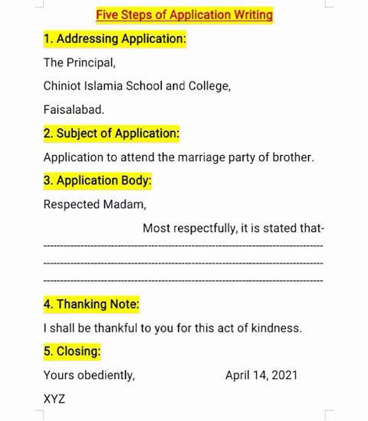Then Junior Islamia School and College, you can see that the first letter of every word is capital. Junior, J is capital, Islamia, I is capital, School, S is capital, and College, C is capital, and after College you will put a comma. Then you will write the name of the city on the next line, like Faisalabad, F will be capital, and after the name of the city you will put a full stop.